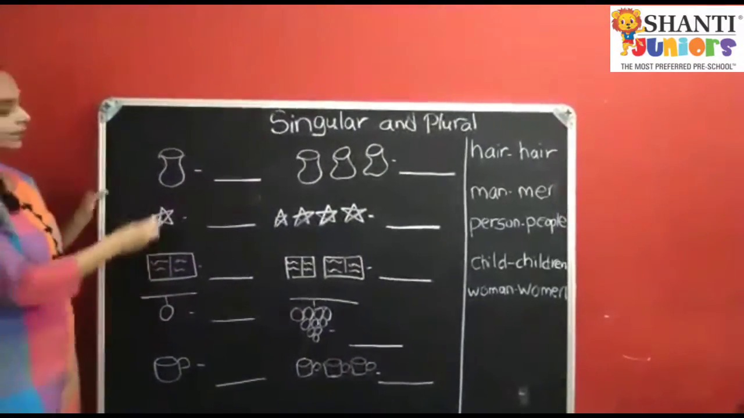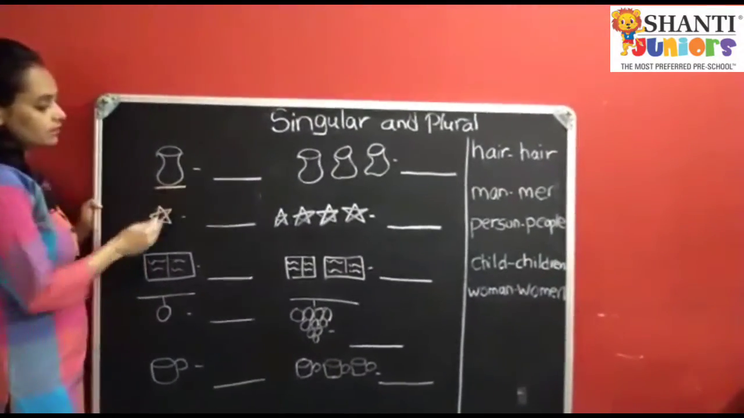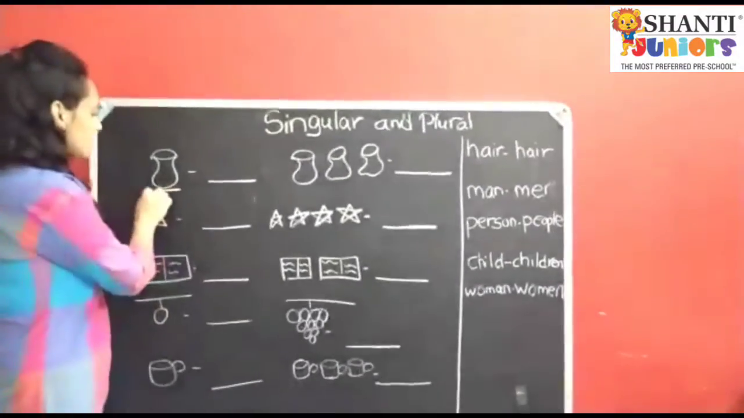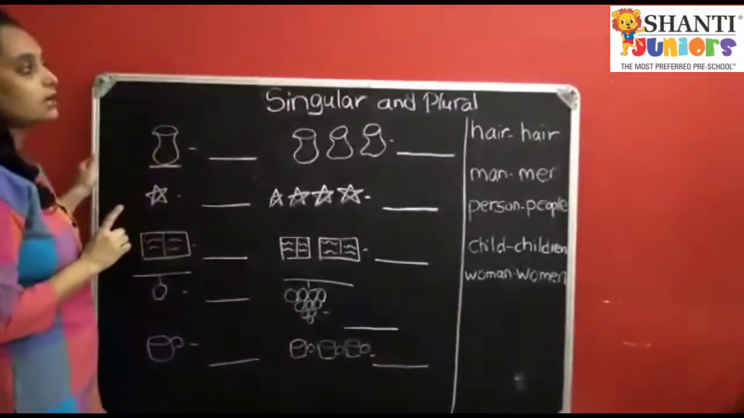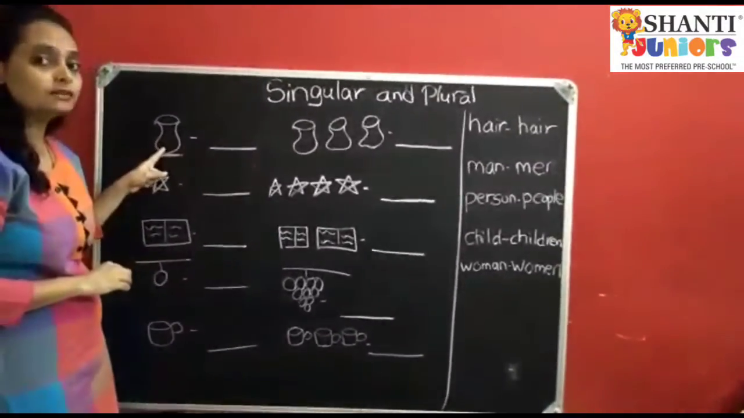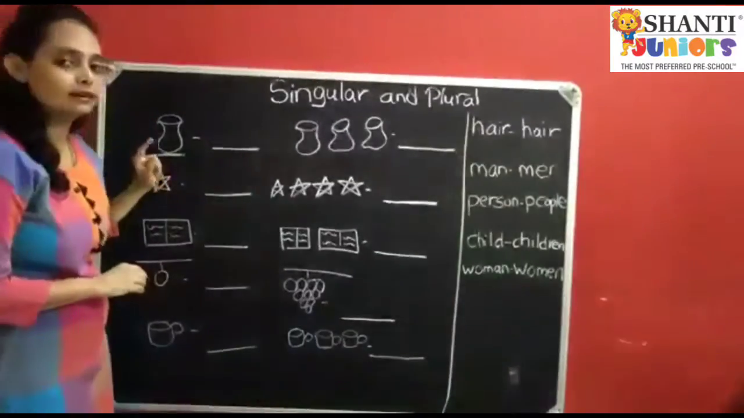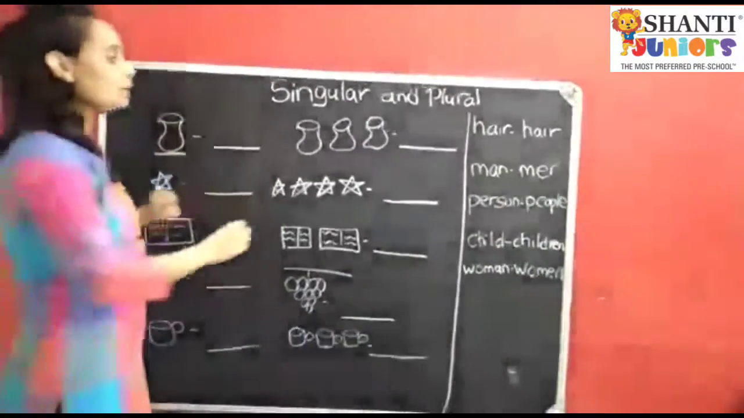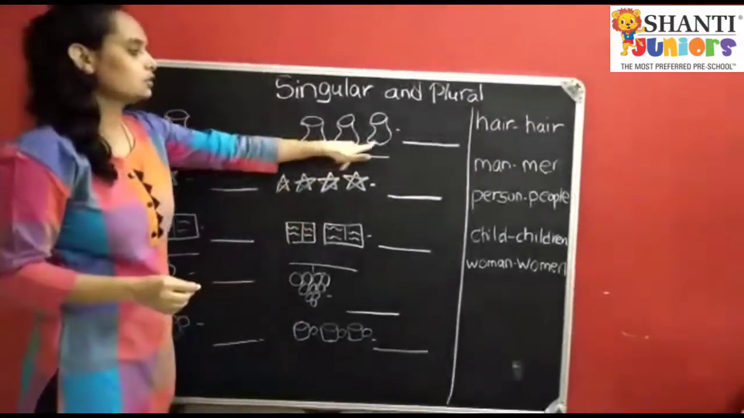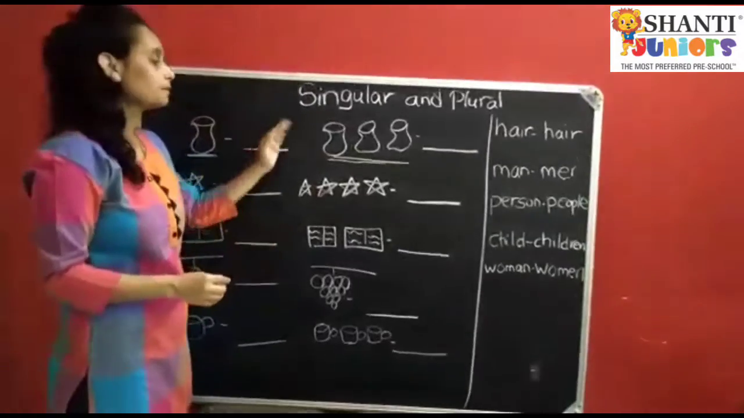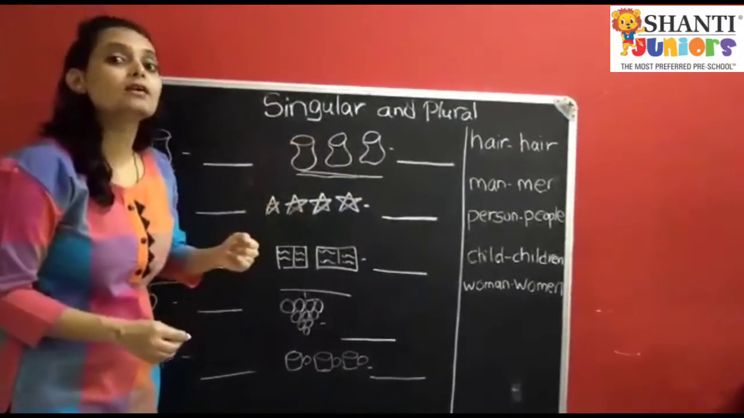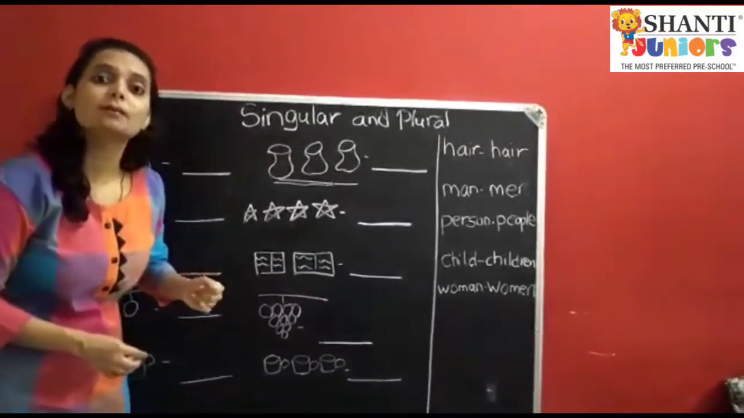So children, can you see one pot over here? Yes. This is a single pot. As there is only one pot, we say it's singular. What do we say, children? That object is singular. And if there is more than one object, we say plural. Can you see? 1, 2, 3. There are 3 pots. So we say there are many pots. For many we say plural. What do we say, children? Plural.